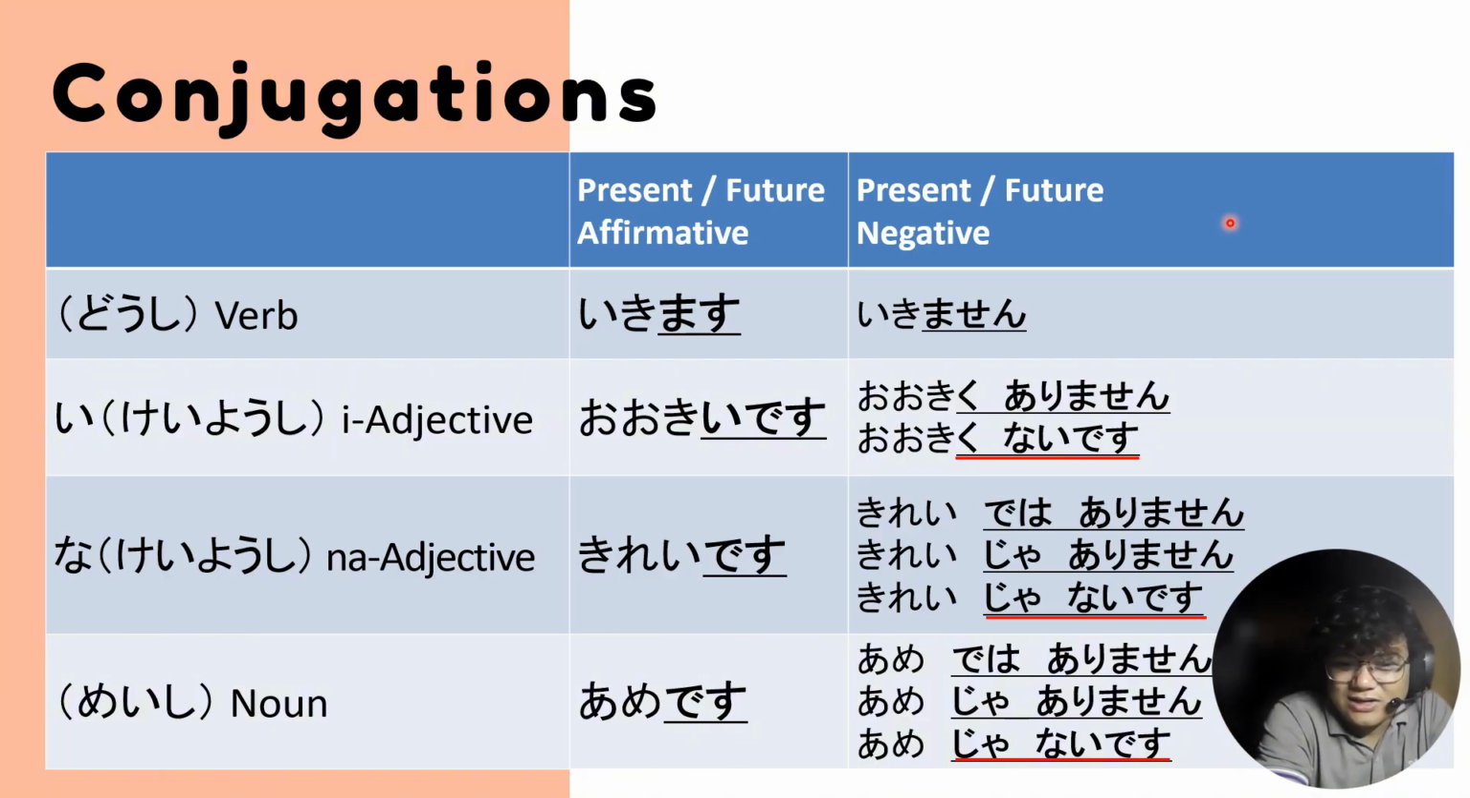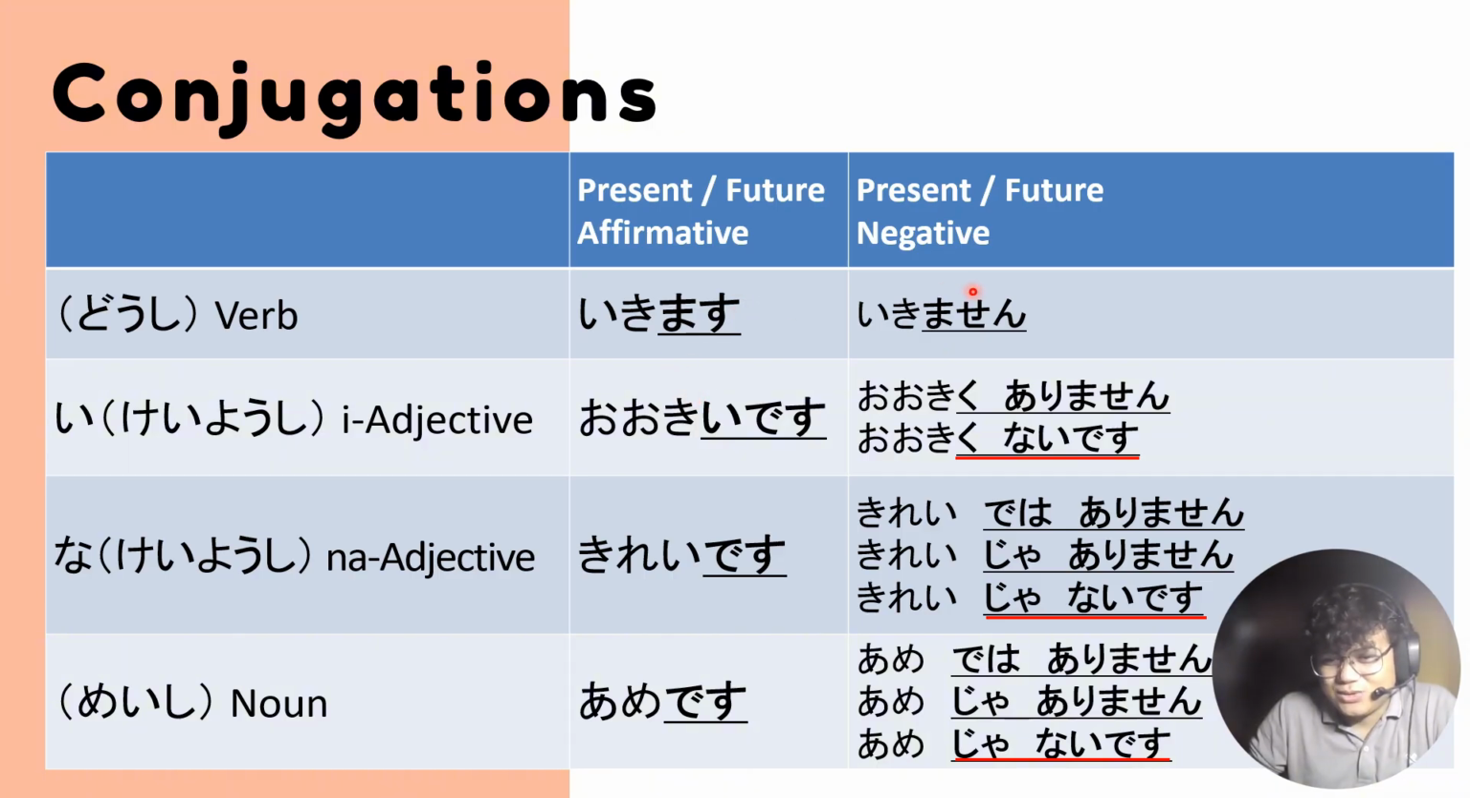Now let's go to the words themselves. So for verbs, in order to give a negated meaning, so ikimasu, to go, the way to say to not go is ikimasen. So we're going to change mas to masen. Now for e-adjectives, you have, for example, oki desu. Okay.